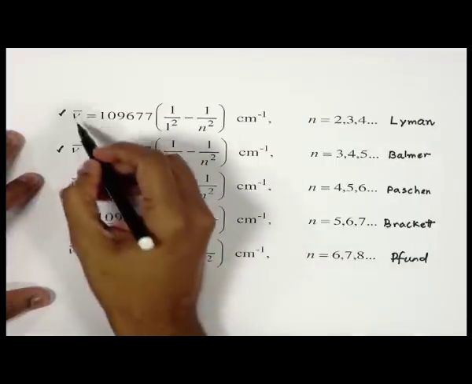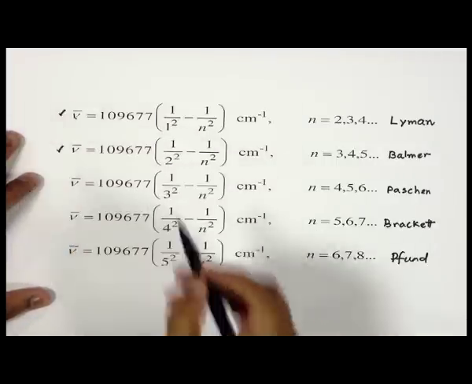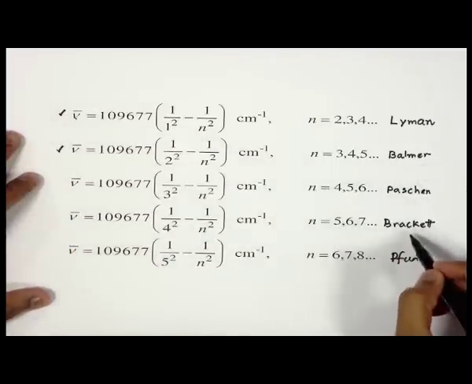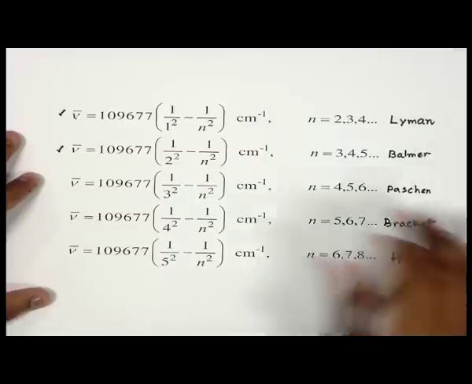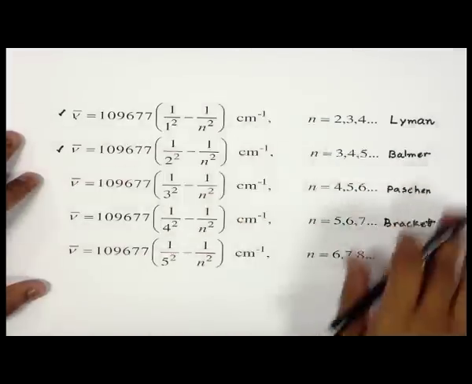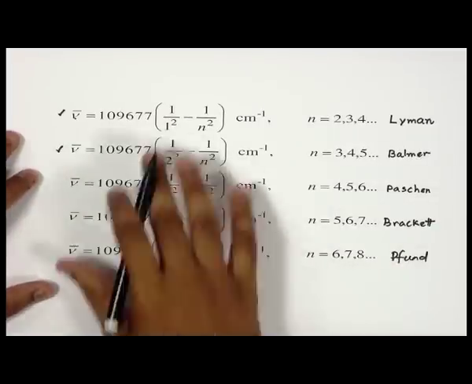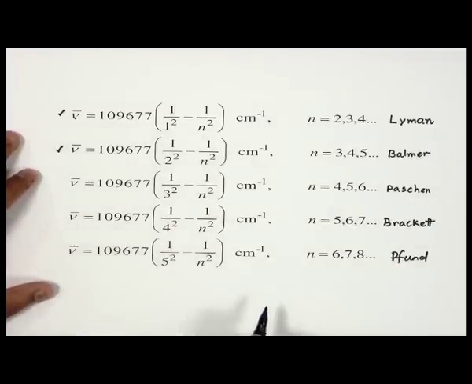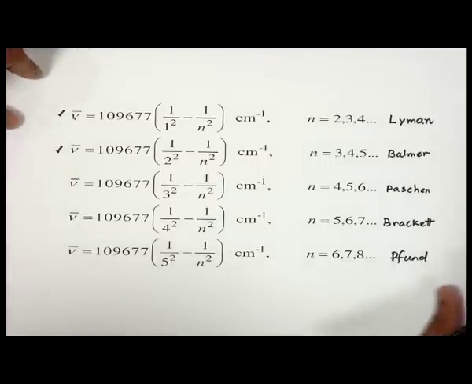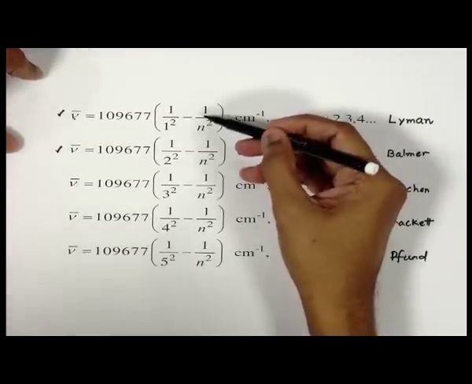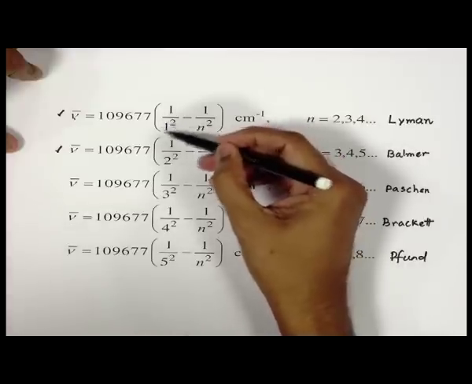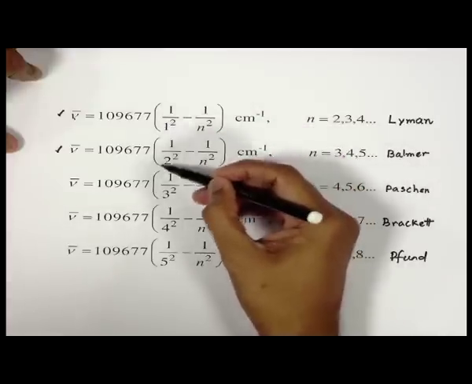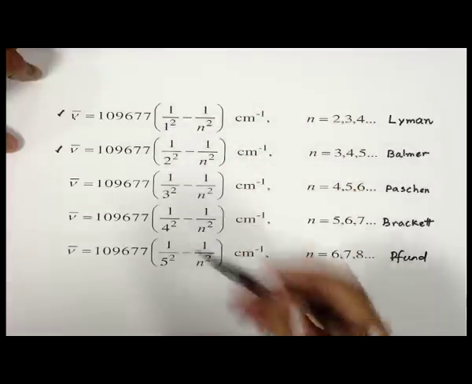So, we call the numbers coming from these equations the Lyman series, Balmer series, Paschen series, Brackett series, Pfund series, right. So, you can see we have a series of equations now, but there are some similarities. We always have this n over here, and the term that is present here keeps on increasing: 1, 2, 3, 4, 5.